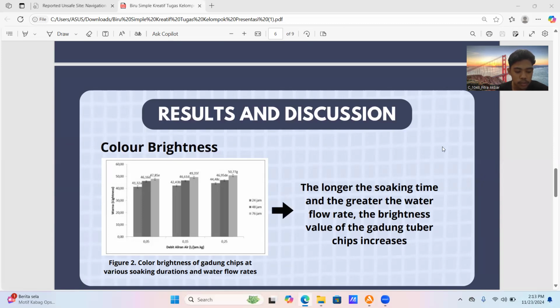This is because the dirt that sticks to the surface of the chips will be lost along with the length of the soaking time. In addition, a high water flow rate will help erode the surface of the chips so that the color of the chips is brighter.